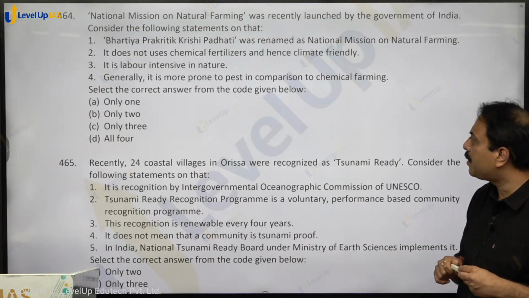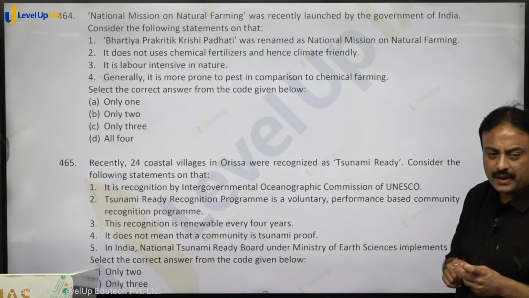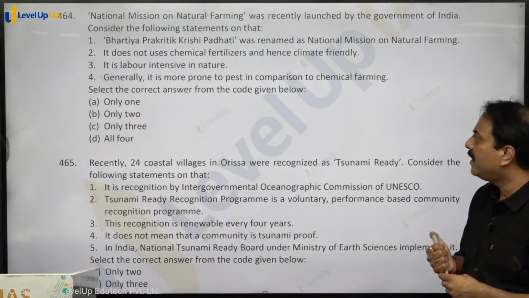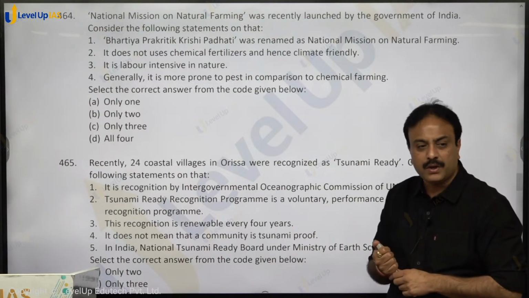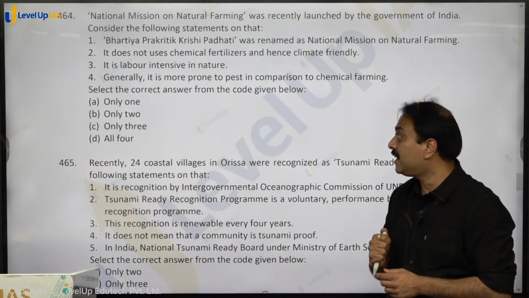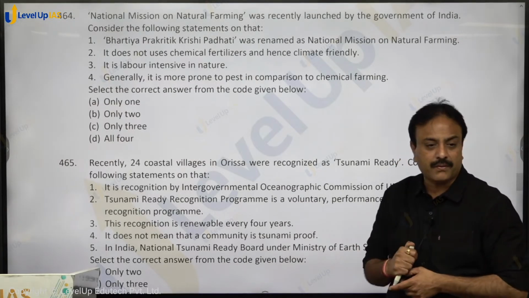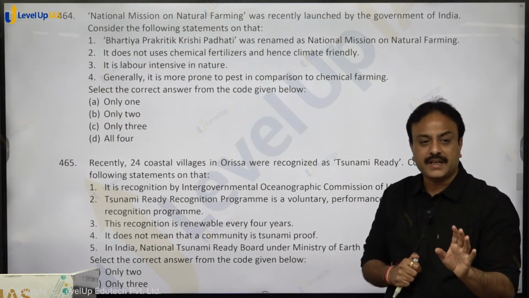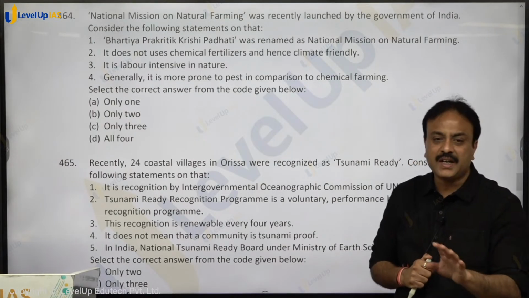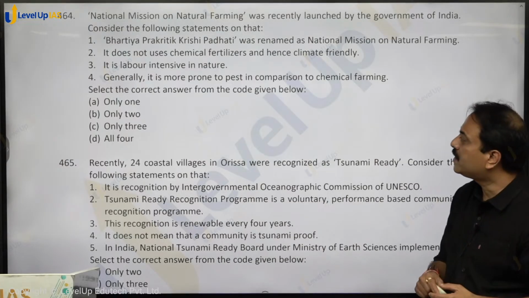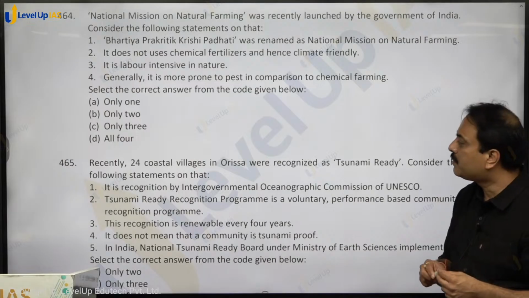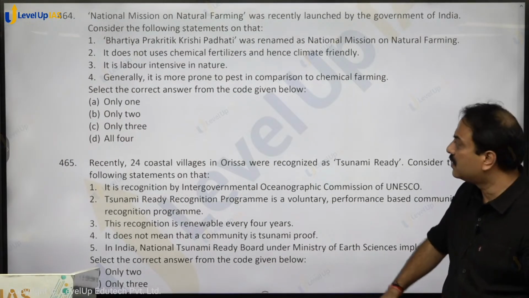It does not use chemical fertilizers and hence climate friendly. Natural farming में natural fertilizers use करना is correct. It is labor intensive, it requires more labor, correct. Generally it is more prone to pests in comparison to chemical farming. Generally, not absolute. In some cases even it can be less prone, but generally it is more prone. So all four statements hold true and they go with the concept of natural farming. Option D, D for dog, is the correct answer.